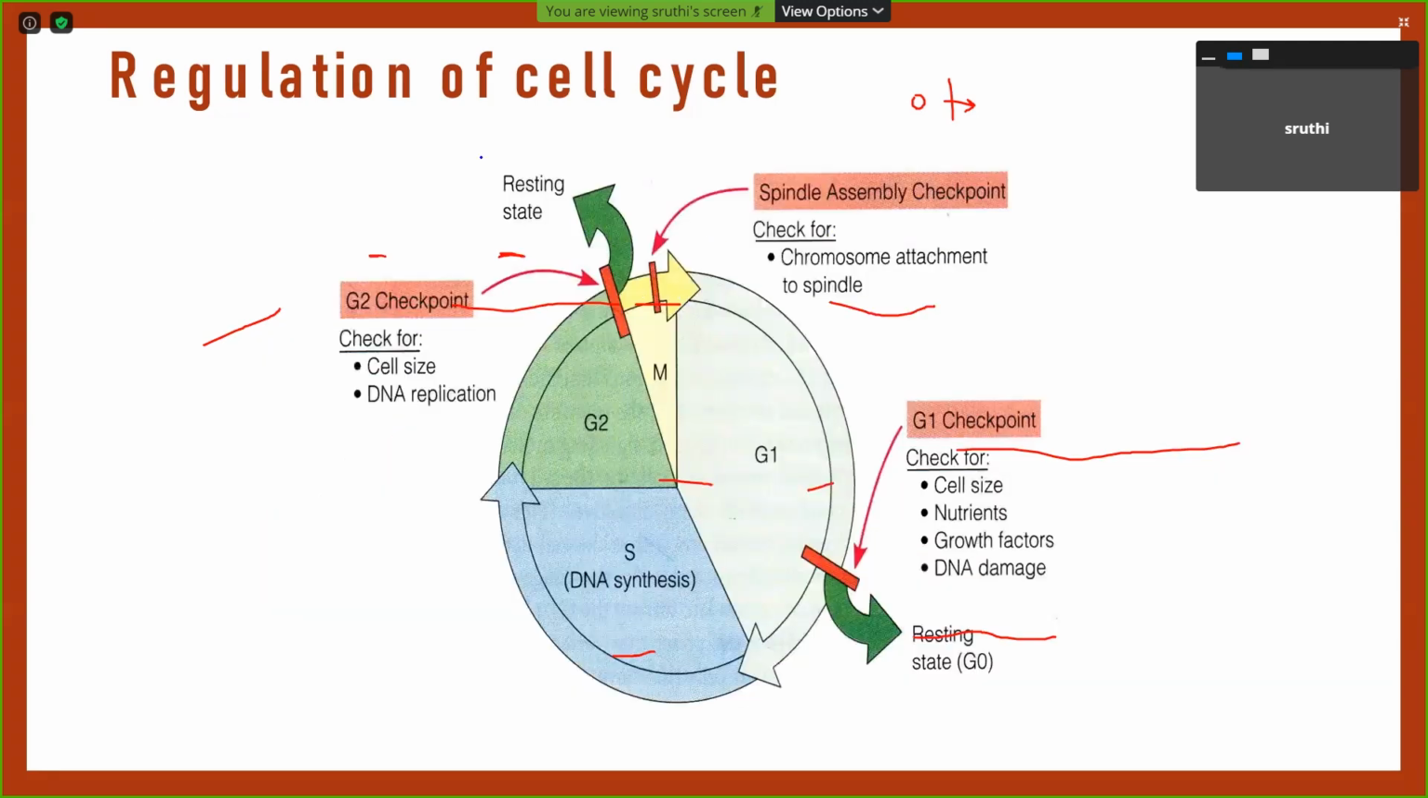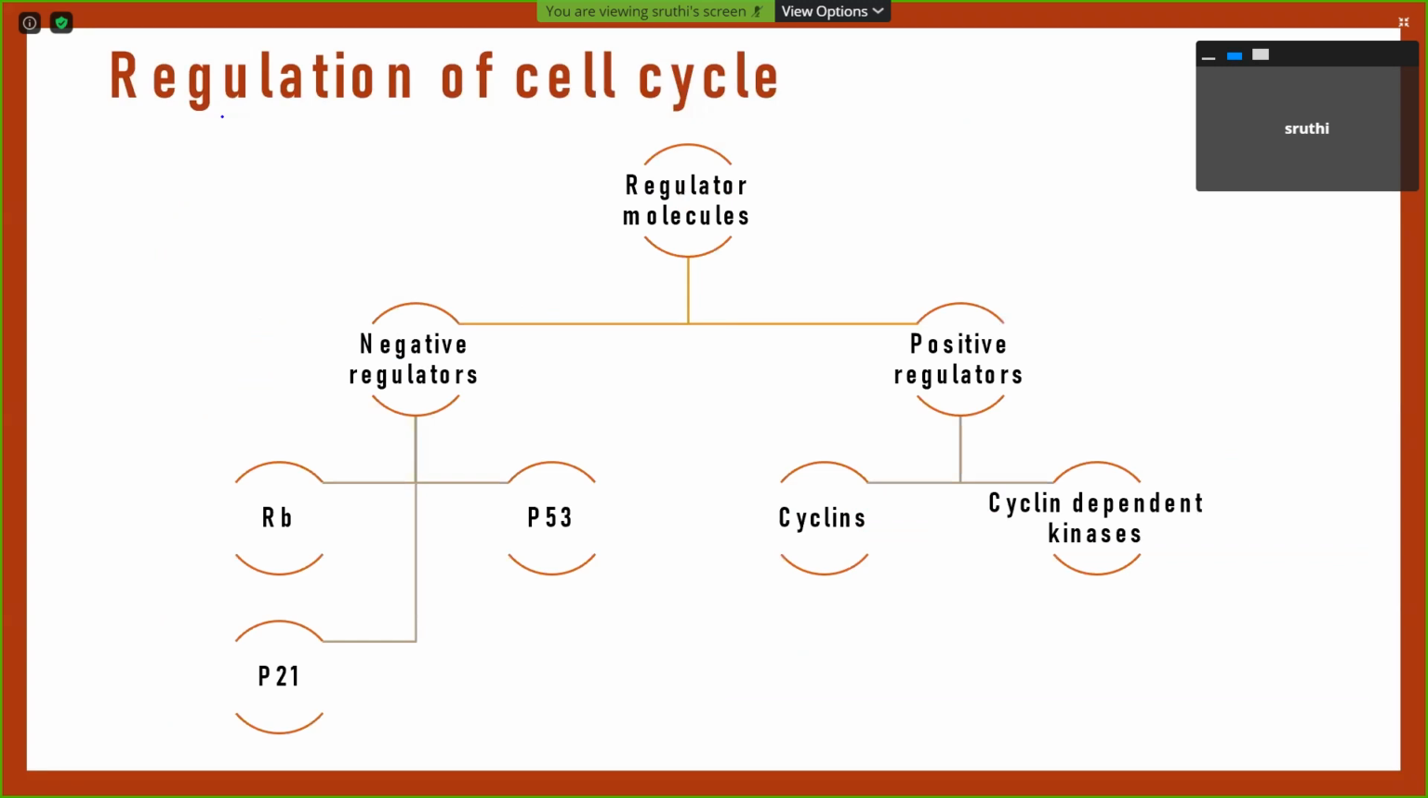Okay, the molecules required for the regulation of the cell cycle can be briefly classified into negative regulators and positive regulators. The main negative regulators are the retinoblastoma protein, the P53 protein and P21. The 53 denotes the molecular weight in kilodaltons. The retinoblastoma proteins were identified in retinoblastoma patients, those who had tumors. These are the negative regulators.